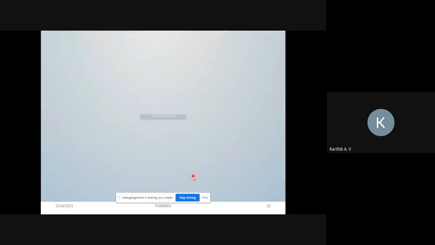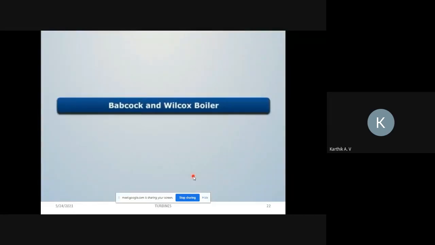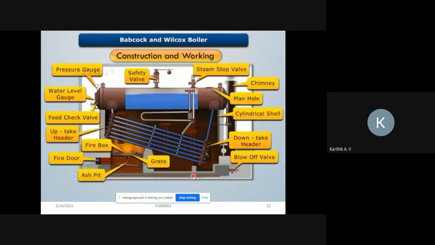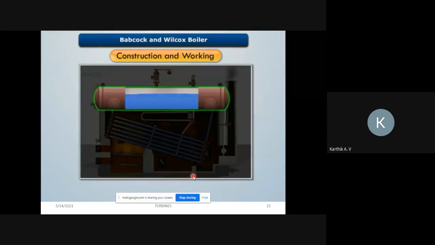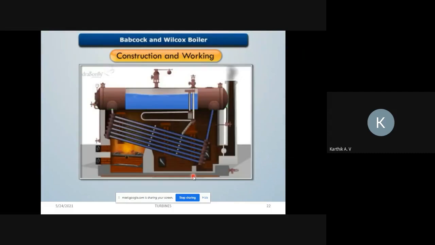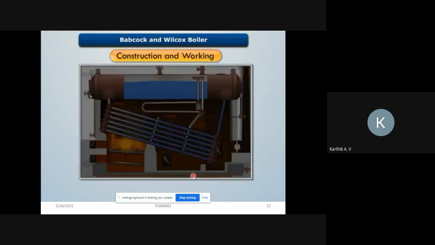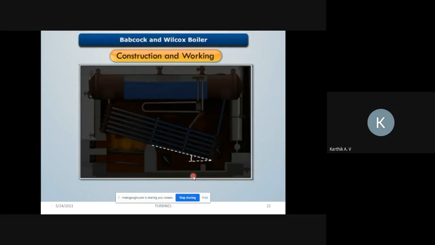You just see the video once again. Babcock and Wilcox boiler. Let's try to understand its construction and working. It consists of a straight horizontal longitudinal drum filled with water. The boiler drum is connected with a series of uptake header tubes at the front end and downtake header tubes at the rear end. These tubes are connected by a series of inclined water tubes. Generally, the water tubes have an inclination of about 15 degrees.